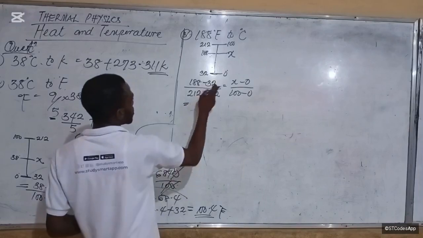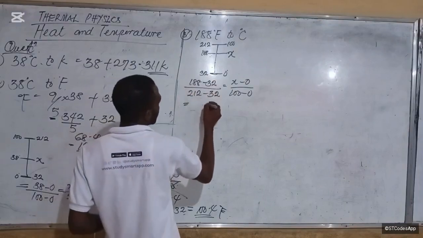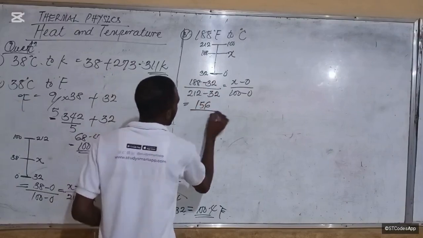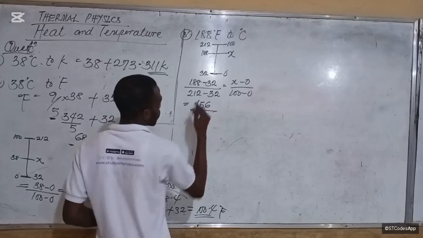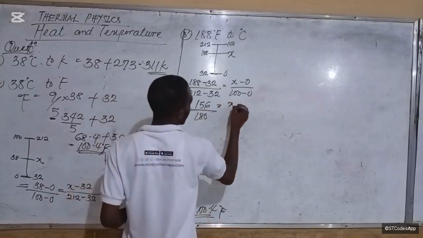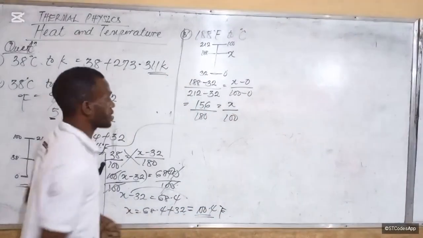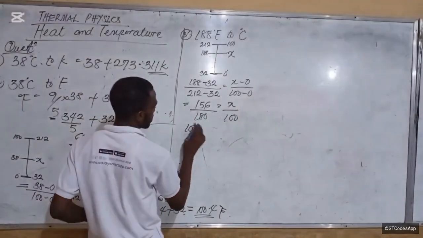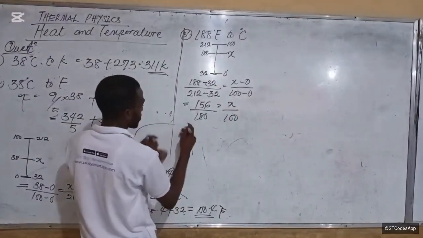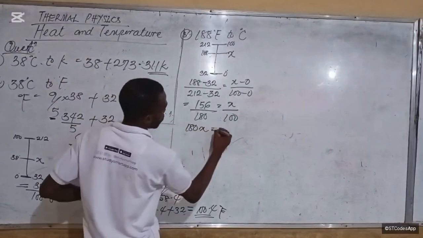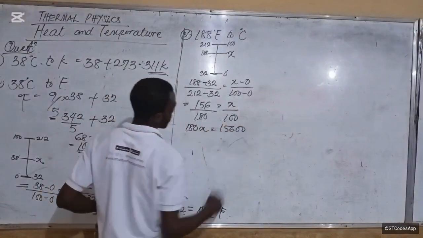Alright. This will become, this minus this will be what? 156, right? Over, this minus this is always 180. Is equal to x minus 0, x over what? Are you following me? Alright. So you cross multiply, you have 180x is equal to 15600, right?